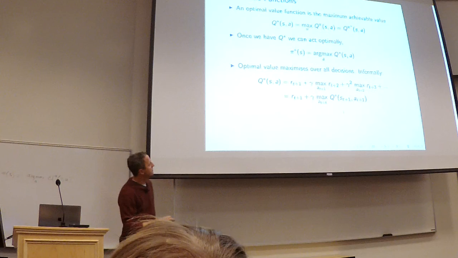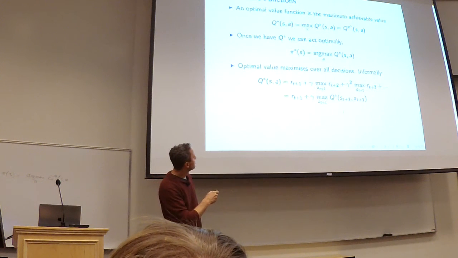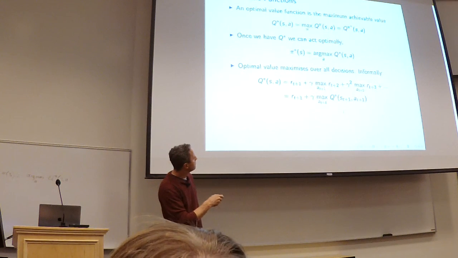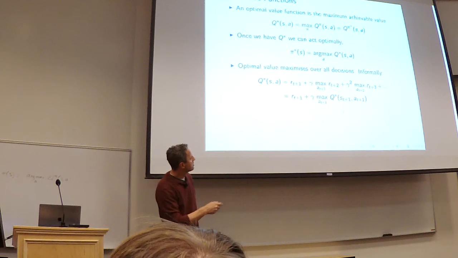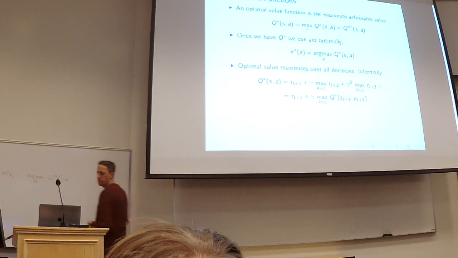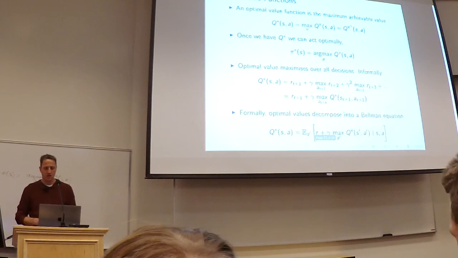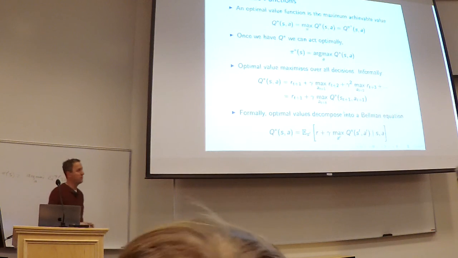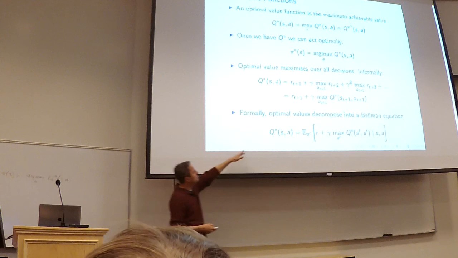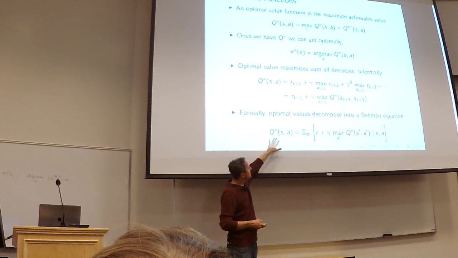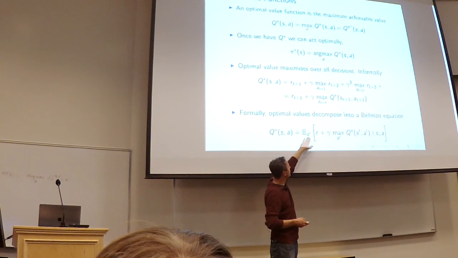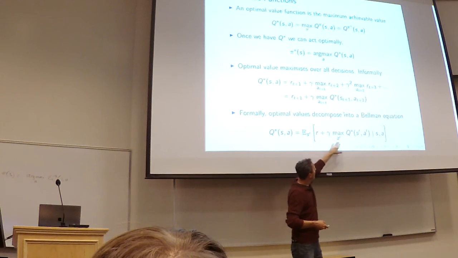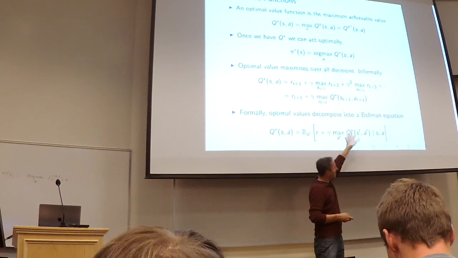This is just the math of that. What we'd like to do is somehow maximize over the future at every time step. And it turns out that is just the maximum of Q star. But this can also be decomposed into a Bellman equation. So the optimal Q function obeys the idea that there's an expectation over states, an immediate reward, and then a max over the optimal value function.